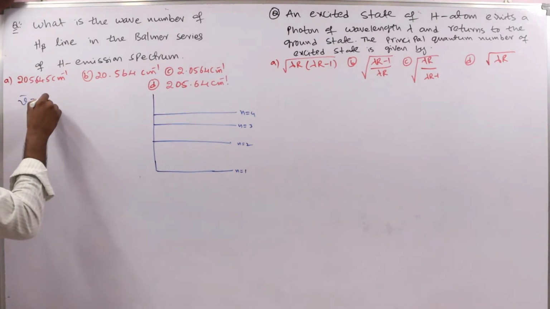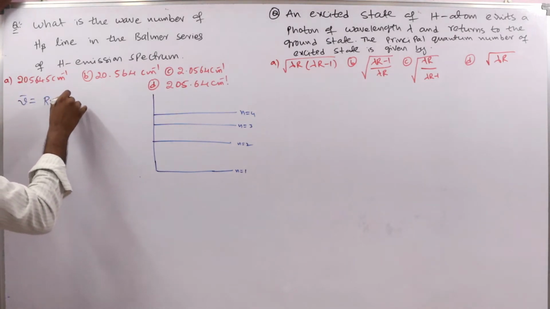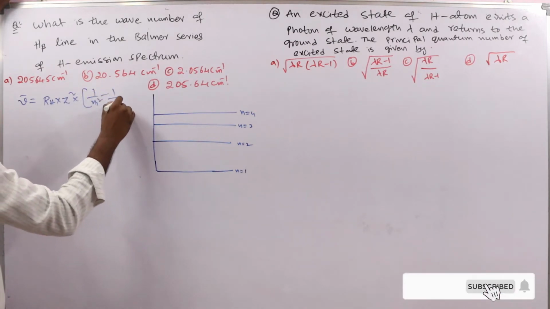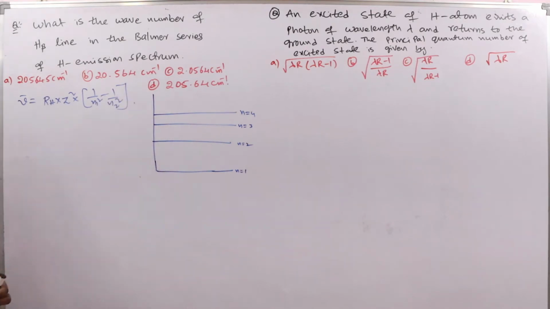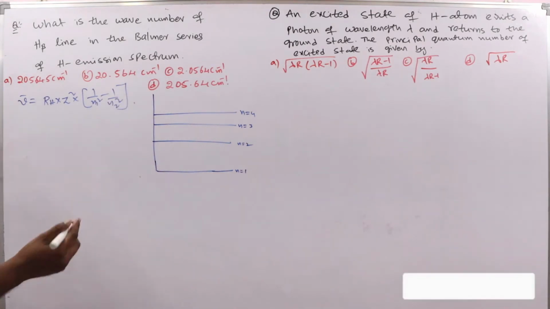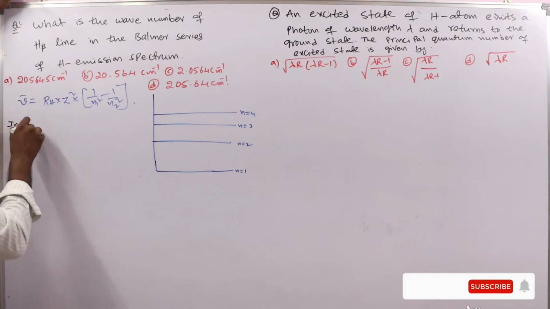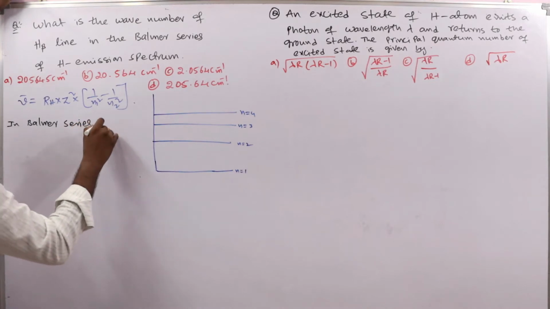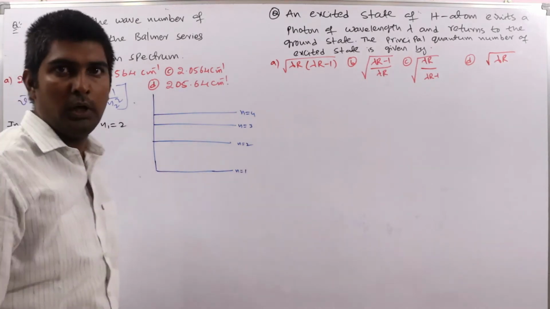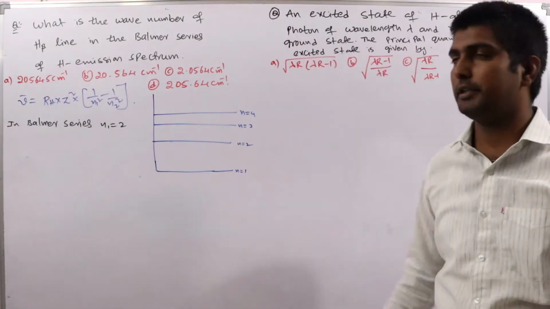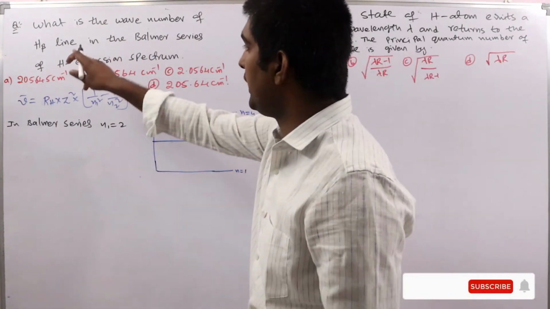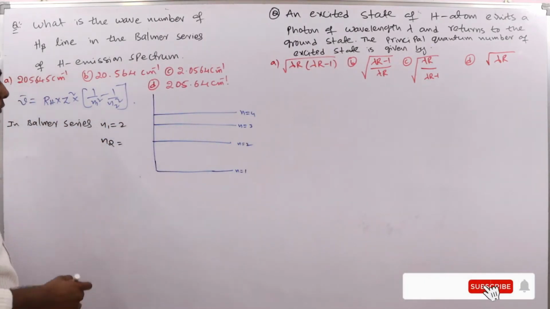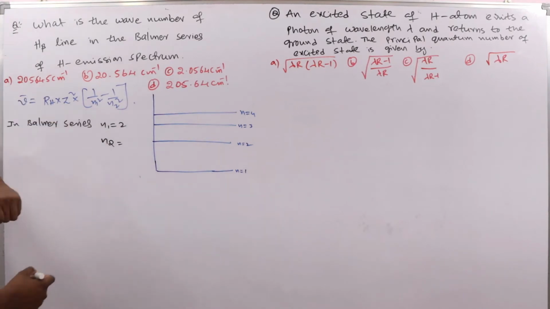Nu bar is equal to RH into Z square into 1 by N1 square minus 1 by N2 square. This is the formula which we have to use. So here in Balmer series, N1 is always equal to 2, right, from any higher state to second energy level. So here H beta line, they didn't provide N2. So from the given data we have to identify what is N2.